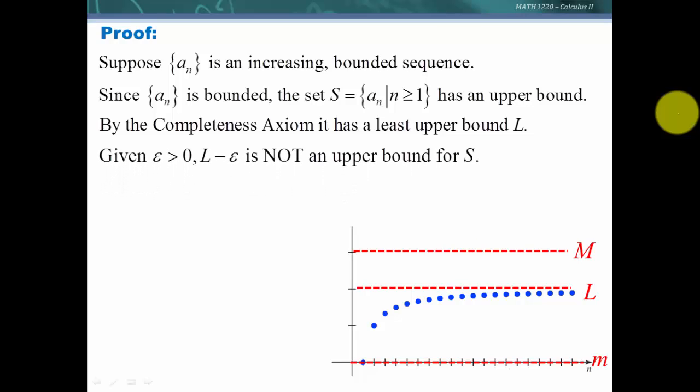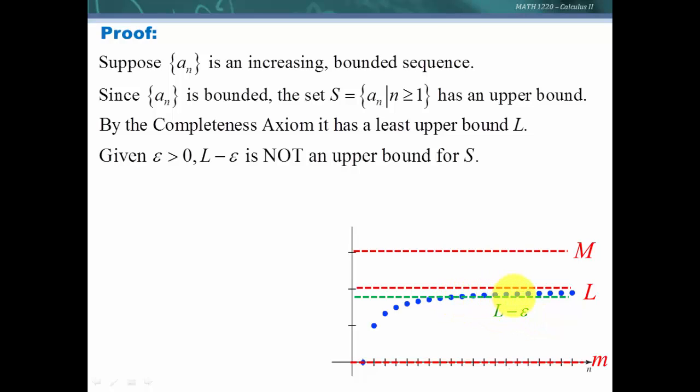Now, given epsilon greater than 0, L minus epsilon is not an upper bound for S. If L is the least upper bound, then L minus epsilon is not going to be an upper bound. If we took L and subtracted a positive number from it, it would not be an upper bound.